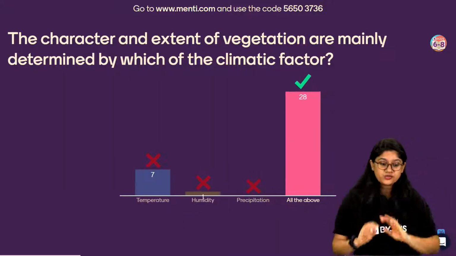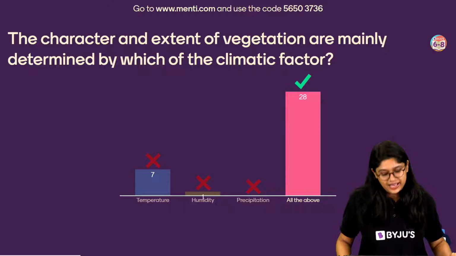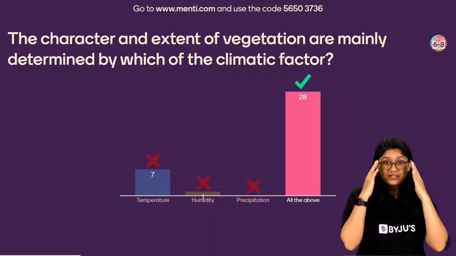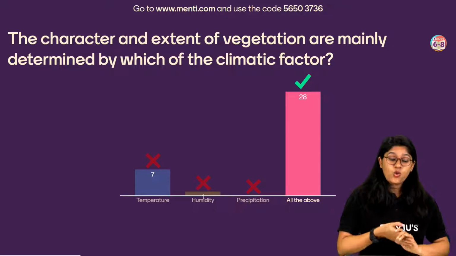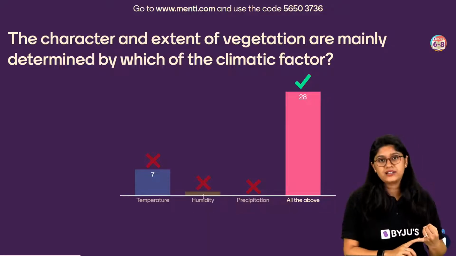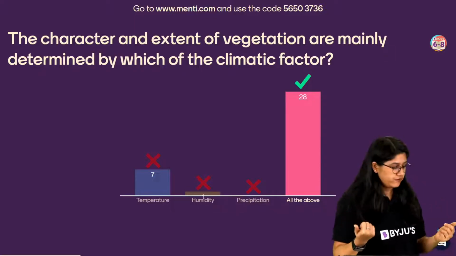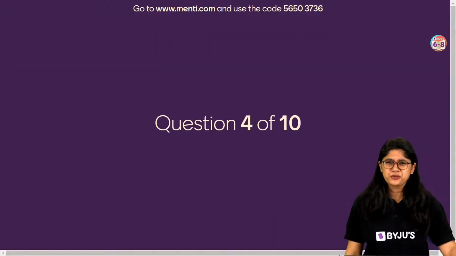Very good. 28 of you have voted for the correct answer, and it's absolutely correct, all of these. So the amount of natural vegetation we have in a particular area will depend on the temperature of the area, how much moisture it has in the air, and how much rainfall it receives. Very good. Super proud of you.